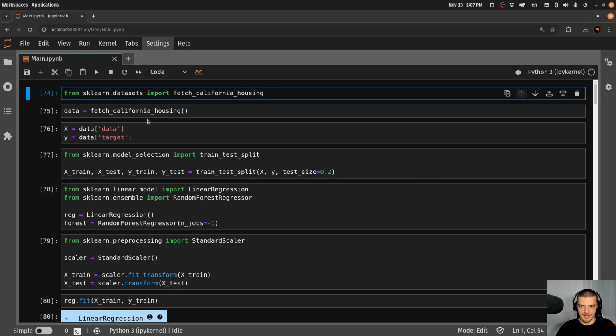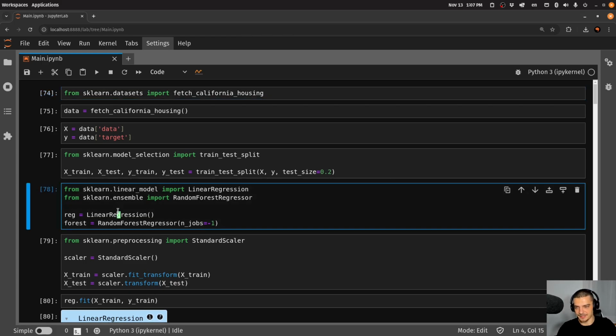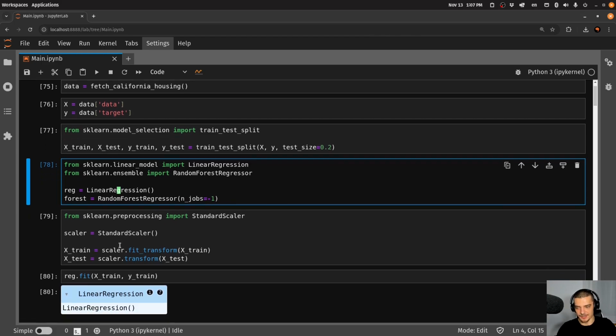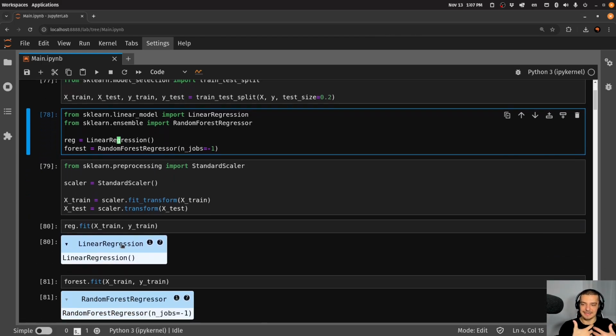We're loading the California housing dataset, which is a classic dataset for regression. The target variable is the price. This is what we're trying to predict. We're splitting it into a training set and a testing set, and then we create two models, a linear regression model and a random forest regressor. We scale the data, we train the two models, and now what we can do is scikit-learn offers the method called score,